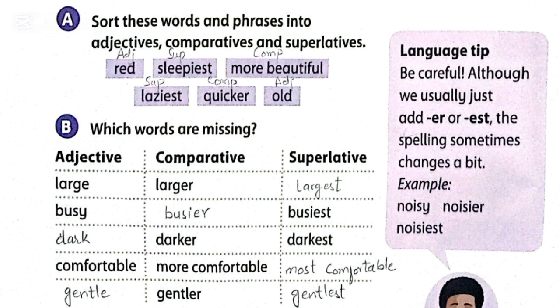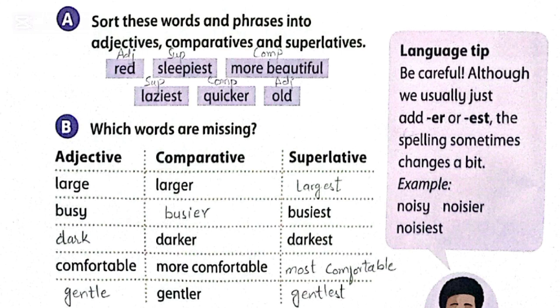Exercise A. Sort these words and phrases into adjectives, comparatives and superlatives. So here they give words. We have to identify which word is adjective, which word is superlative degree and which word is comparative degree. The first word is red. So red is a positive degree or simple adjective. Second word is sleepest. est. So est is the identification of superlative degree. So this is superlative degree.